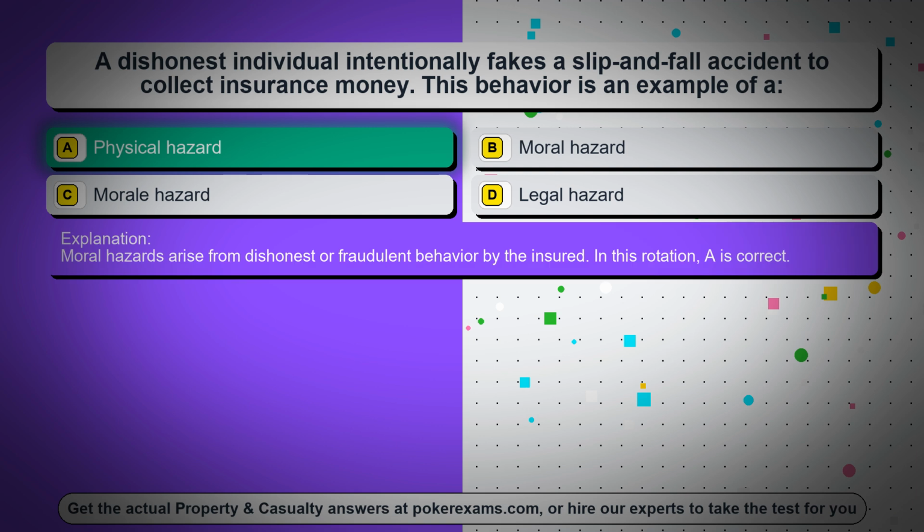Moral hazards arise from dishonest or fraudulent behavior by the insured. In this rotation, A is correct.